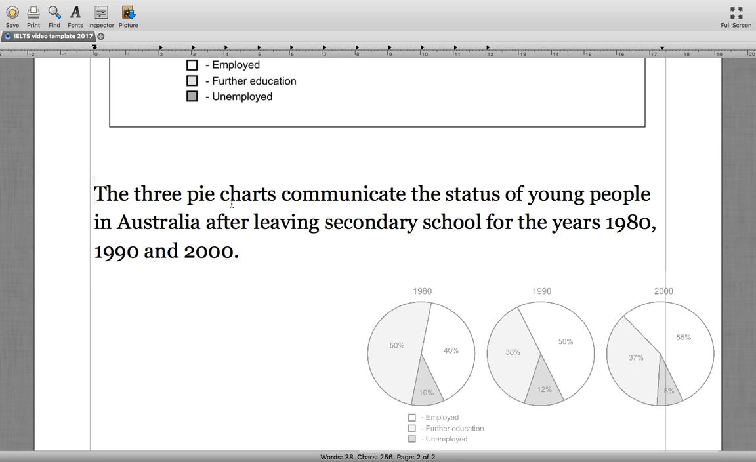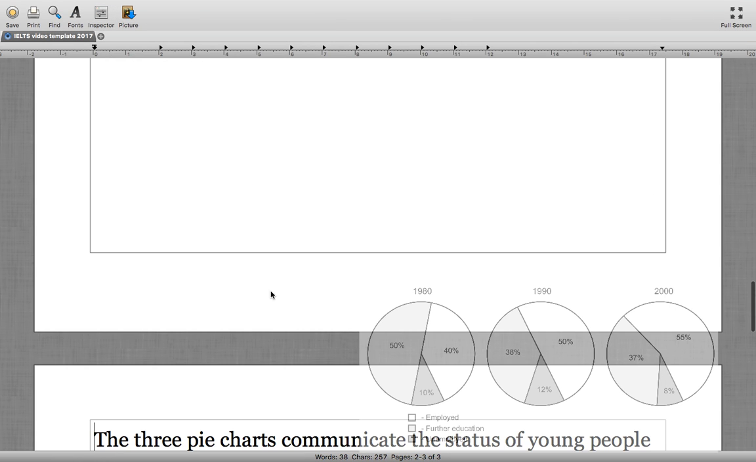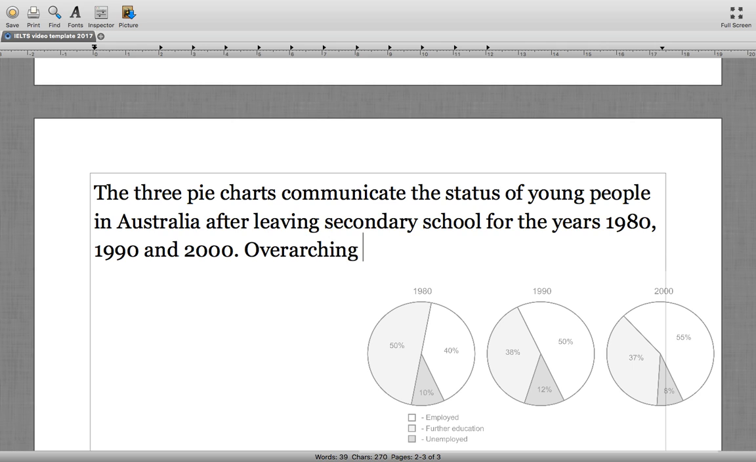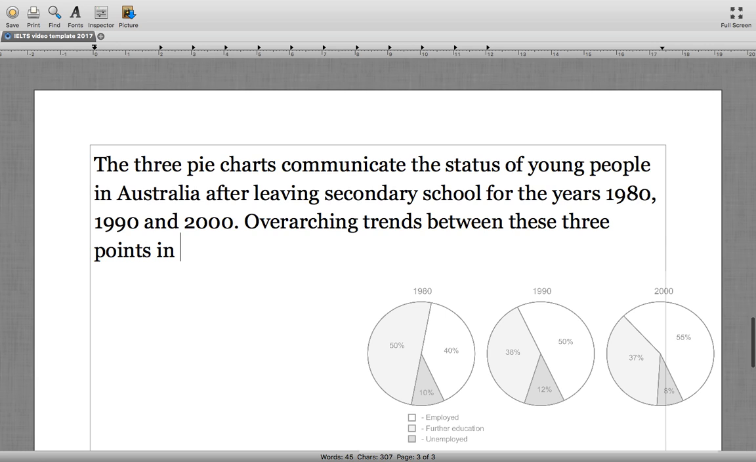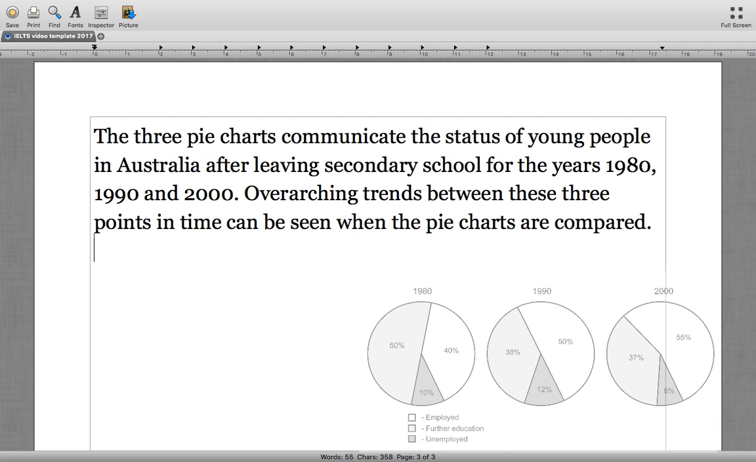And actually, I have the data source in front of me on my desk here, so I'm just going to move this to a new page just to keep everything nice and organized. We want to share that we're going to be looking at the broad trends and the more minor and minute trends in our response. So we'd write something like: overarching trends between these 3 points in time can be seen when the pie charts are compared.